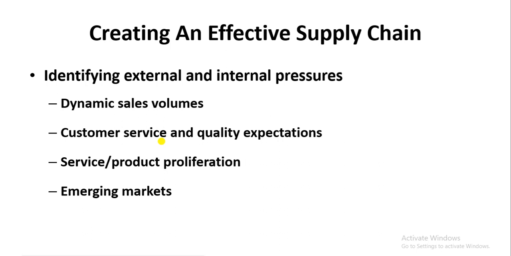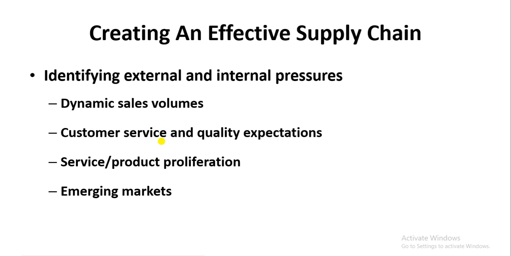And once you consider choosing the emerging markets, you have to consider that after some time these emerging markets will not be as beneficial for you as they are at the start.